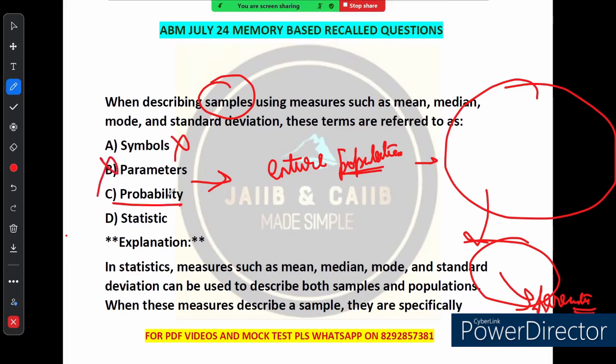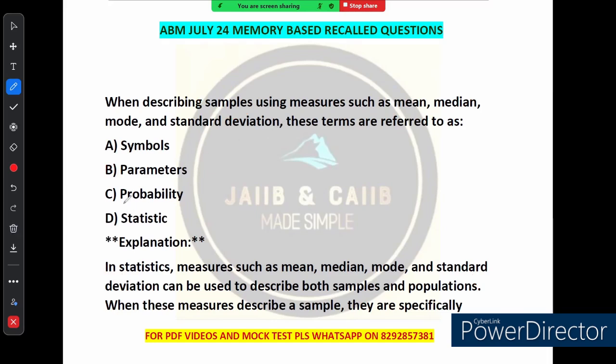Next thing is probability. Probability is about measuring the likelihood of an event happening, not about summarizing data. What we are doing here is summarizing data, right? So probability is incorrect, parameter is incorrect, symbol is incorrect. Last option says statistics. Yes, correct. When we describe a sample using measures like mean, median, mode and standard deviation, these are called statistics. This term refers to measures that summarize or describe characteristics of a sample as opposed to a population.